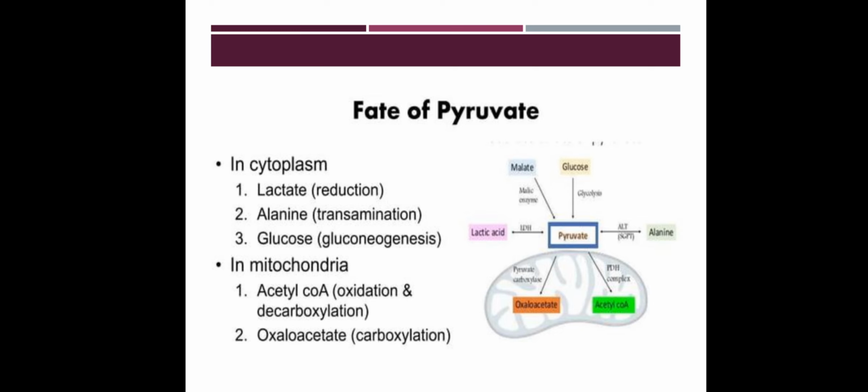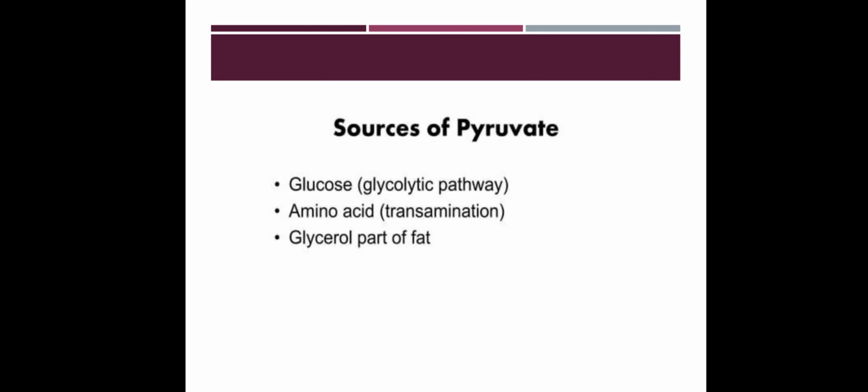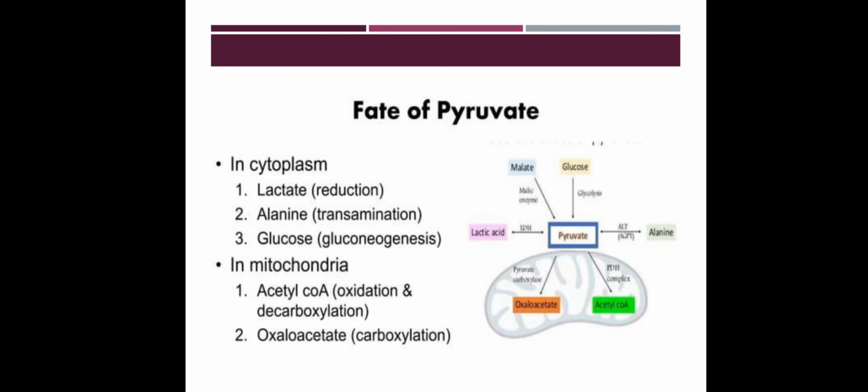Then the fate of pyruvate. In cytoplasm, lactate, which helps in reduction, alanine transamination, glucose gluconeogenesis. In mitochondria, acetyl-CoA, oxidation and decarboxylation. Oxaloacetate, carboxylation. So here the acetyl-CoA is the starting molecule for the citric acid cycle, and the oxaloacetate is regenerated.